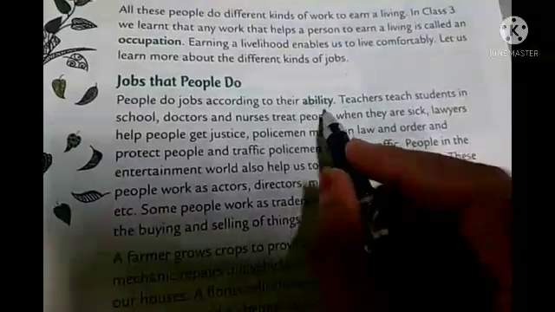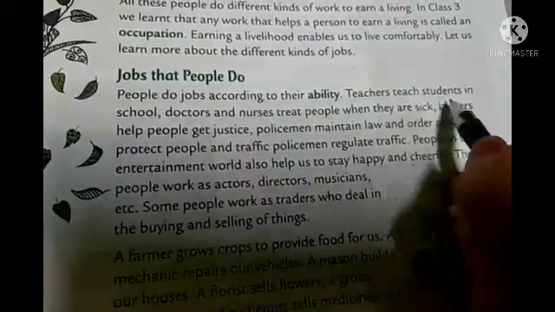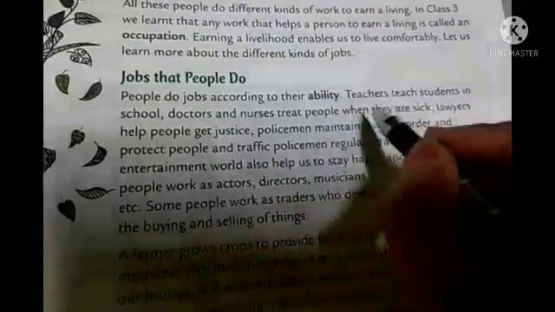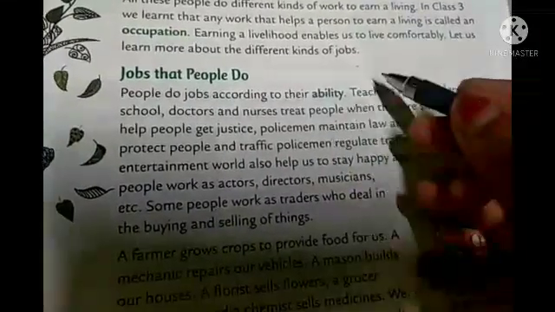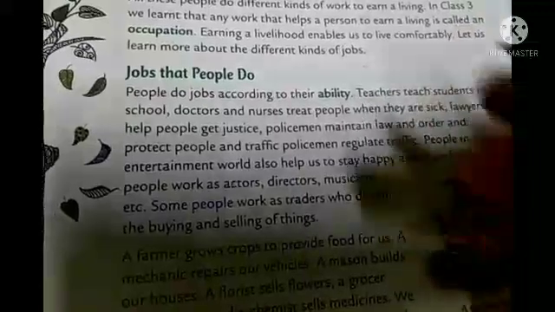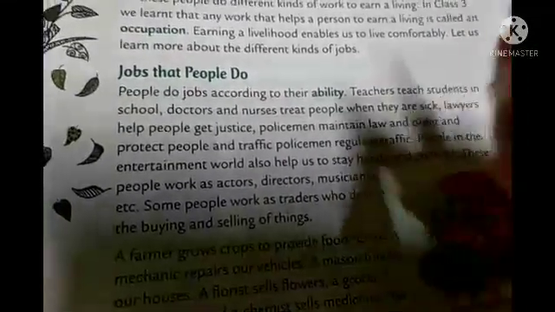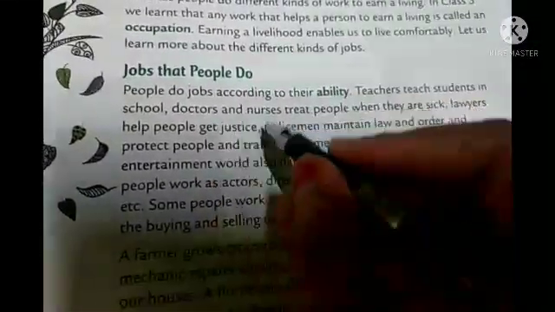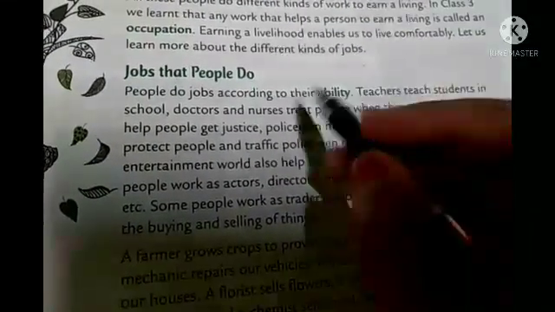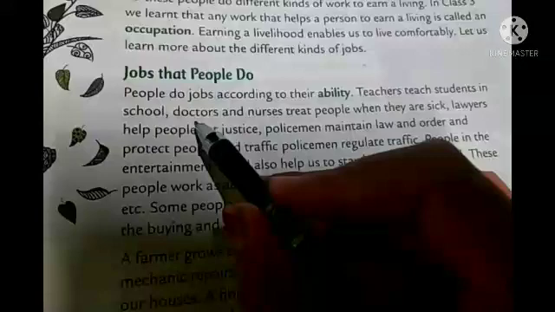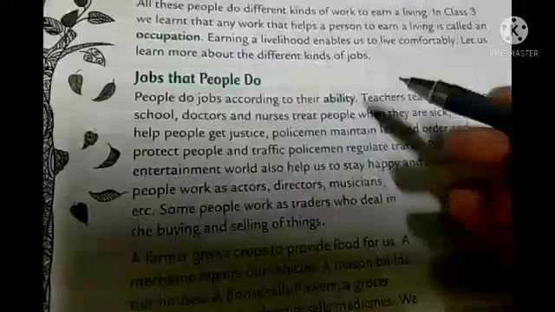That is their ability. Like teachers teach students in school, right? So what is the ability of the teacher? That means they can teach. That is why, like, I'm teaching you, right? So this is one kind of my skill, okay? Doctors and nurses treat people when they are sick. If some people are getting sick, who can help them? Doctors and nurses. So they have skill in that.